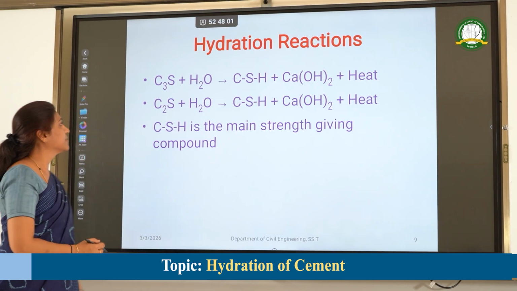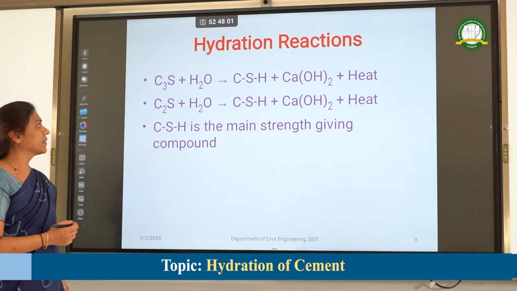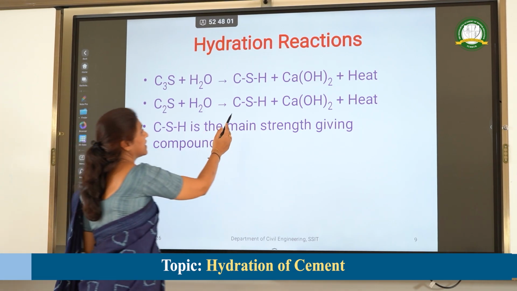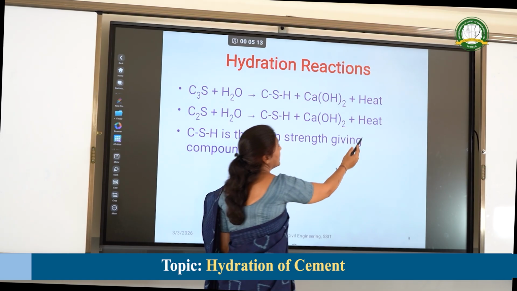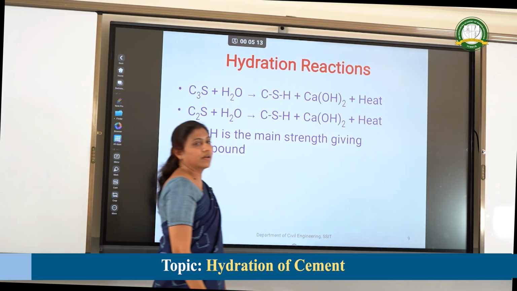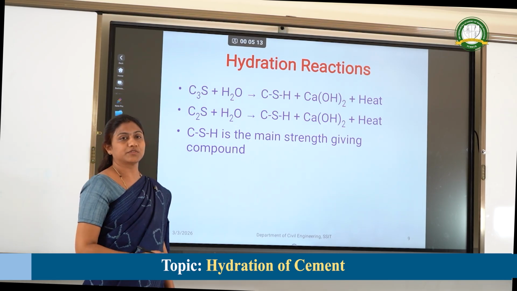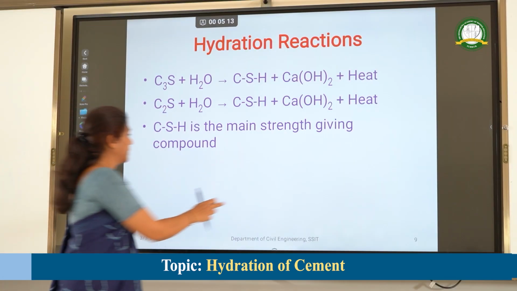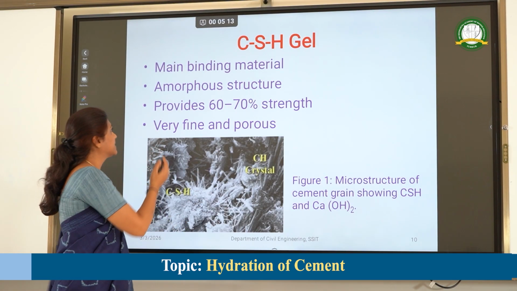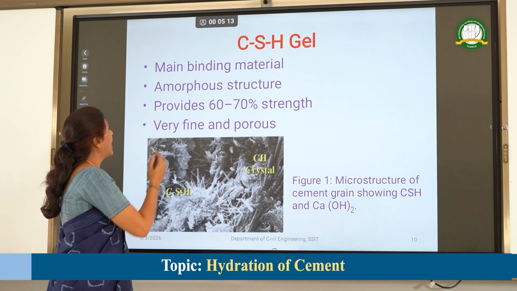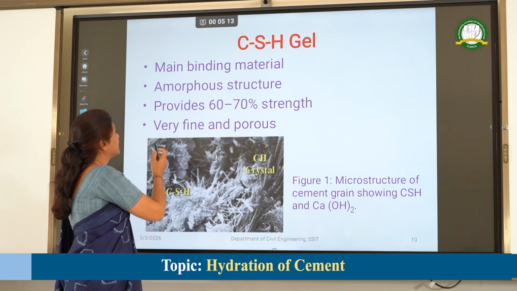Hydration reactions. When C3S and C2S combine with water, they form CSH, that is calcium silicate hydrate, and calcium hydroxide is also released. This CSH gel is the main component which gives strength to the concrete. CSH gel is the main building material and it helps in binding of other aggregates and cement.